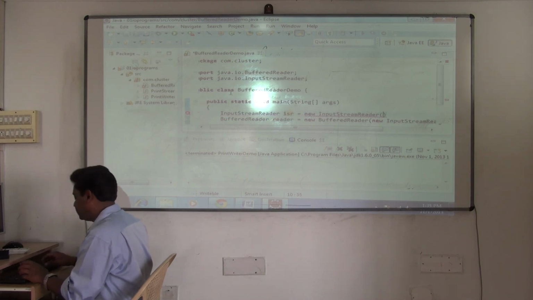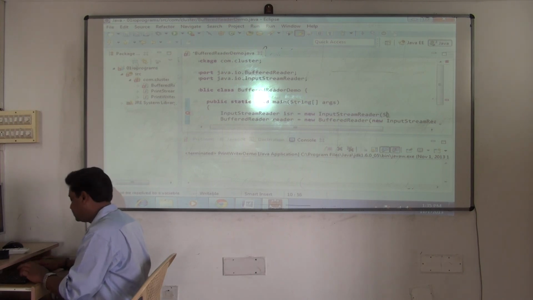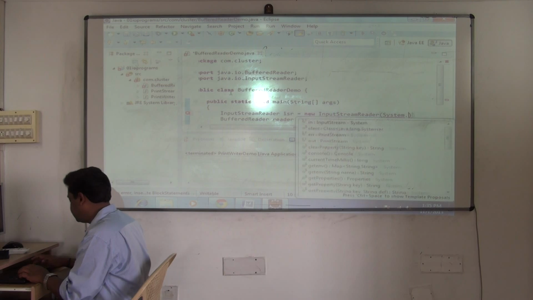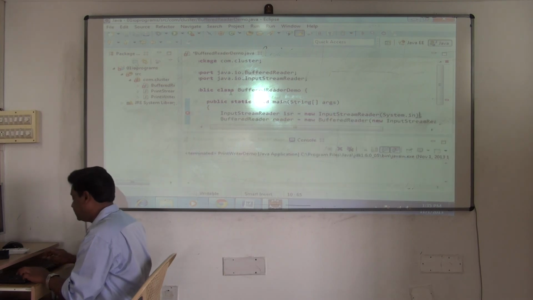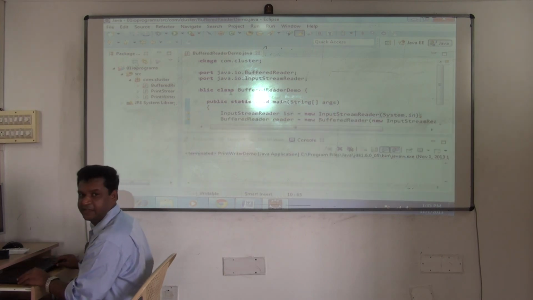So it gives an error because I am not passing any arguments. Understood now? So what should I pass? System.in. So done. See, in is a static final variable. Directly I can access it.